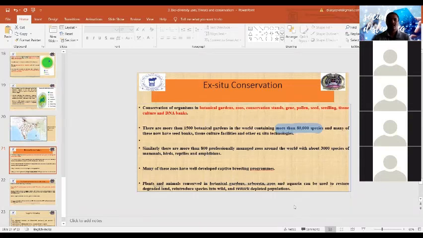There are 1500 botanical gardens around the world, containing more than 80,000 species. And now we have seed banks, tissue culture facilities, and others also. Similarly, more than 800 professionally managed zoos around the world manage about 3,000 species of mammals, birds, reptiles, and amphibians. Many zoos have developed.